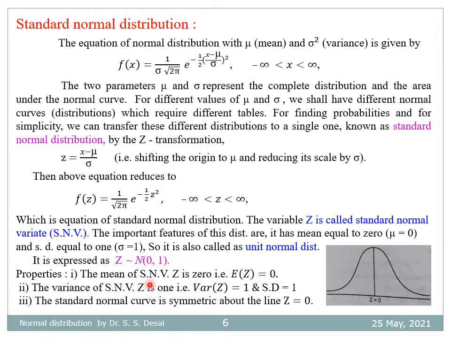Properties: the mean of SNV Z is 0, that is expectation of Z is 0, and variance of SNV Z is 1, that is variance of Z equal to 1, therefore standard deviation is also equal to 1, and the standard normal curve is symmetric about the line Z is equal to 0. So this is the line Z is equal to 0, and this curve is symmetric about this line, and if we assume the total probability under this curve is 1, then this part is 0.5, this part is 0.5.